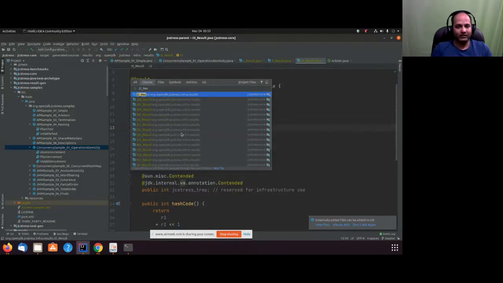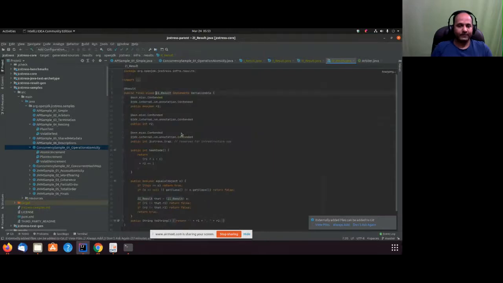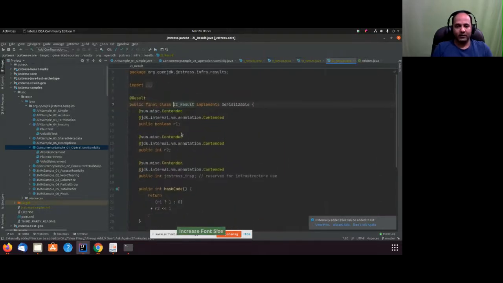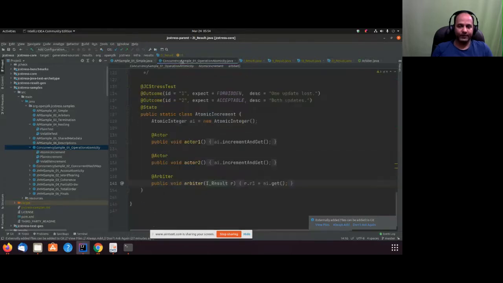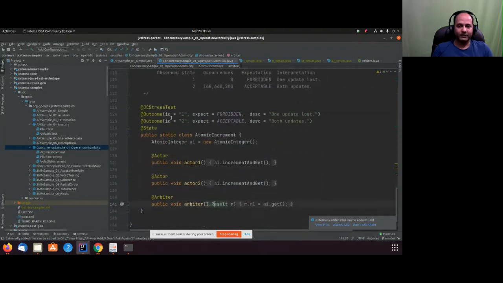So you have ZI, and you see here this is one boolean and this is an integer, and depending upon the result we have our outcome as well. This is the first part of my outcome R1, and this is the second part of the outcome.